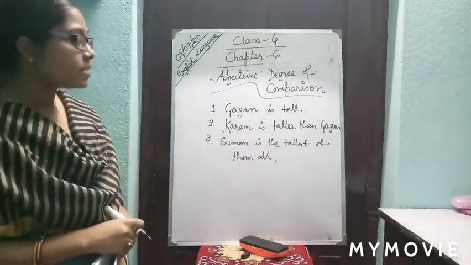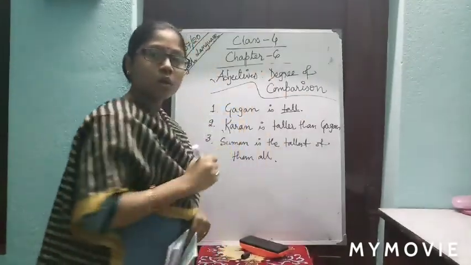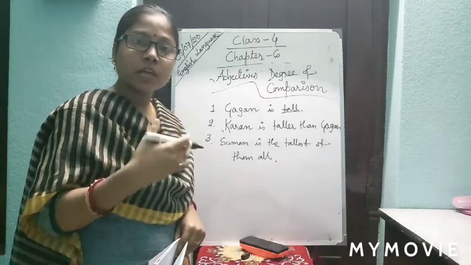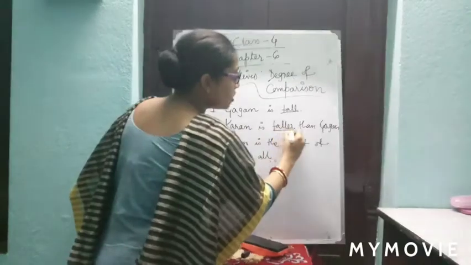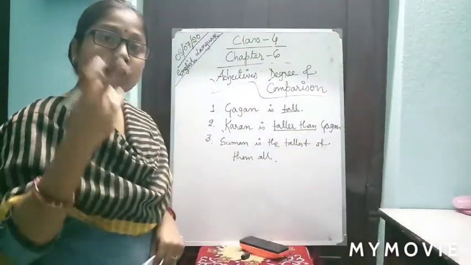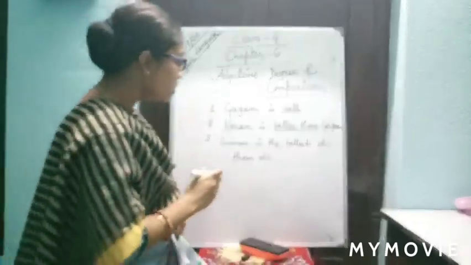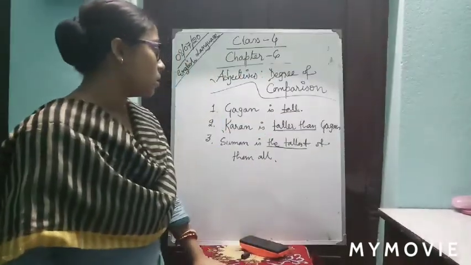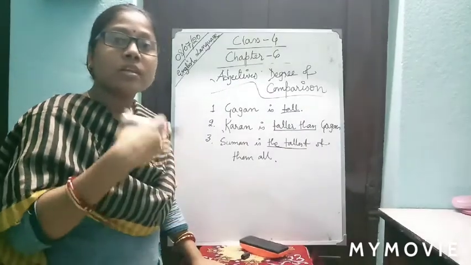So, in these three sentences, you just see the changes of the adjective. Tall, we know, is modifying the noun Gagan. How is Gagan? Gagan is tall. Karan is taller than Gagan. Again, it is modifying two nouns, so it is comparing. Third, Suman is the tallest of them all. This is also comparison, but of more than two.